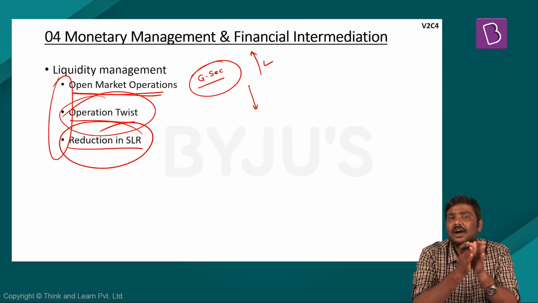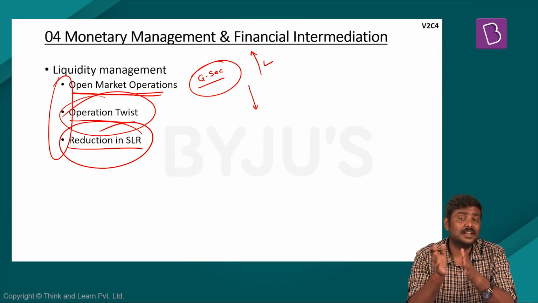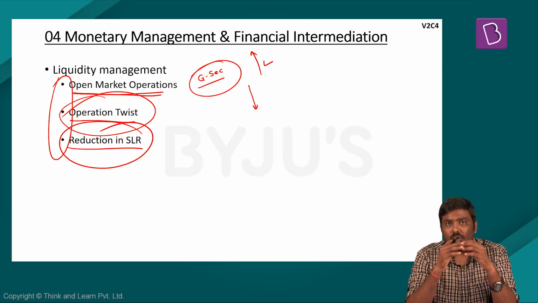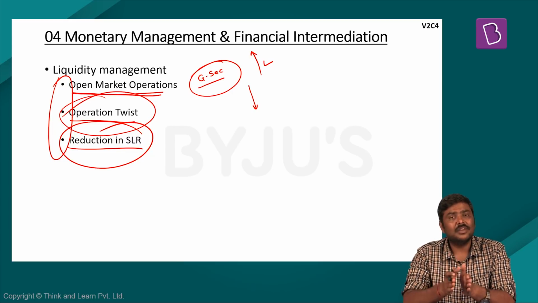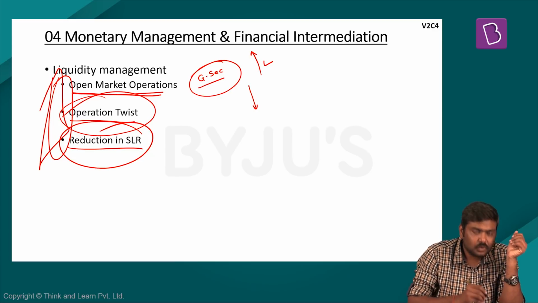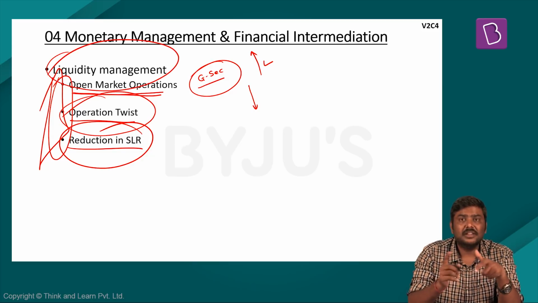So RBI has reduced its lending rate, that is the repo rate, as well as SLR, in order to ensure that the credit offtake will increase. The reduction in the SLR has been done to ensure credit availability in the market will increase. So these are the three very important tools which have been used by RBI in recent times to manage the liquidity in the market.